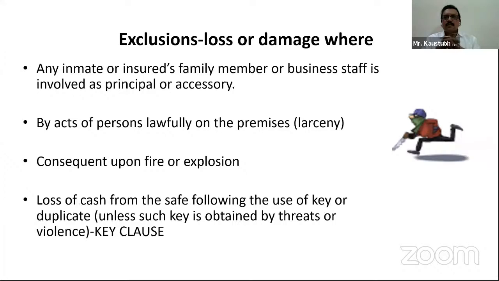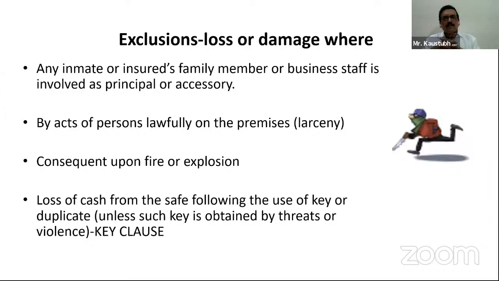What are the exclusions? Loss or damage where any inmate, insured's family member or business staff is involved as principal or accessory. This is a very important thing. What we should know is that when the insured's family member or business staff are involved in the burglary as a principal or accessory, then those are excluded. We cannot cover the same.